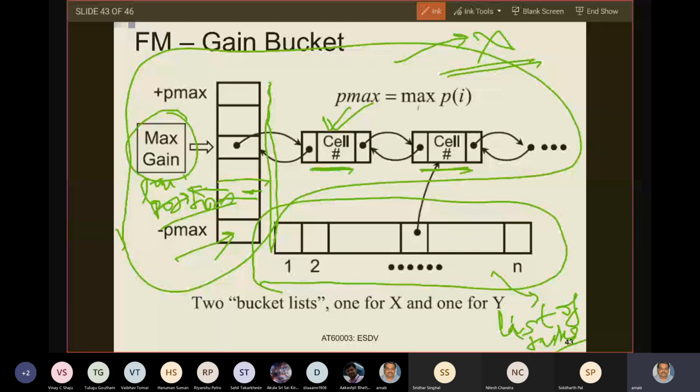Have you understood this? If you have not, I will tell again. But if some of you have understood, please say yes. For others, at least one of you who has not understood, tell me no.